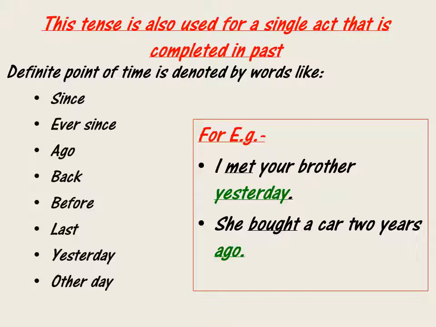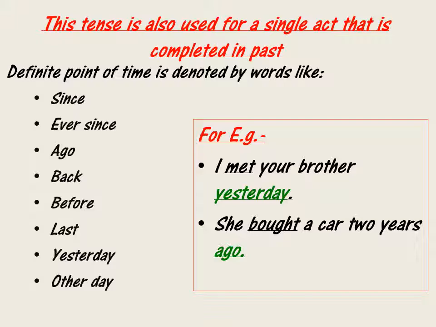You can see in the example which says, I met your brother yesterday, which means I went to meet your brother yesterday, or wherever we met your brother yesterday, that meeting is over and the day yesterday is gone now, so that thing is over. So it is showing you a single act. एक बारी somebody met with your brother, or I met with your brother, only once, and yesterday that particular act is over. That is how we can show a single act of action that has happened in past.